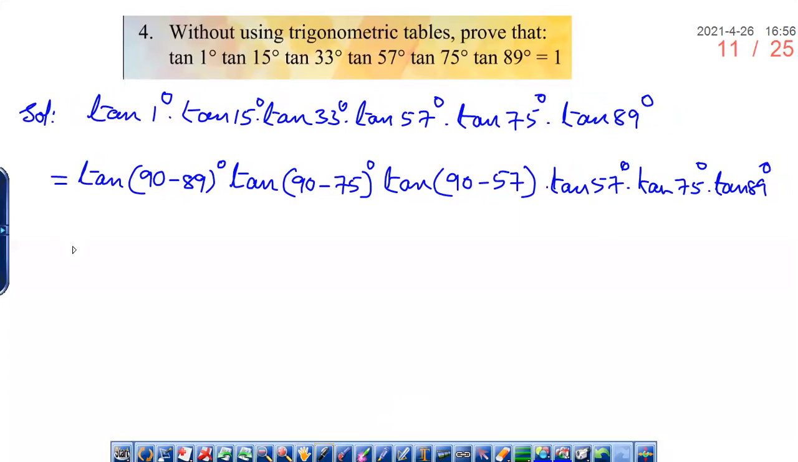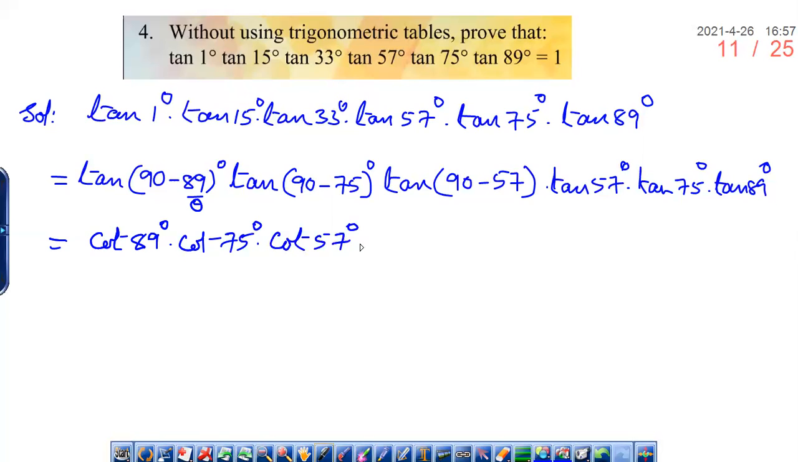Now tell me, what is the value of tan 90 minus theta? Cot theta, sir. Here theta is 89, right? Yes, sir. In the same way, tan 90 minus 75 is cot 75. So cot 75 degrees into tan 90 minus 57. Again, can we write cot 57 degrees? Yes, sir. So tan 90 minus theta is cot theta.